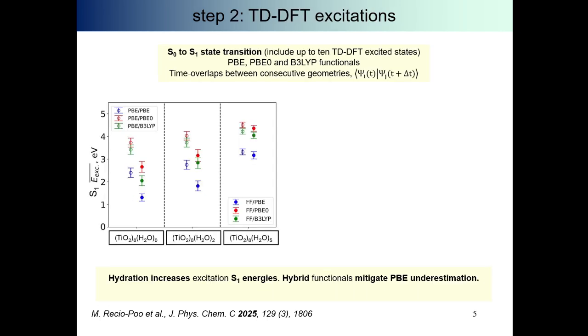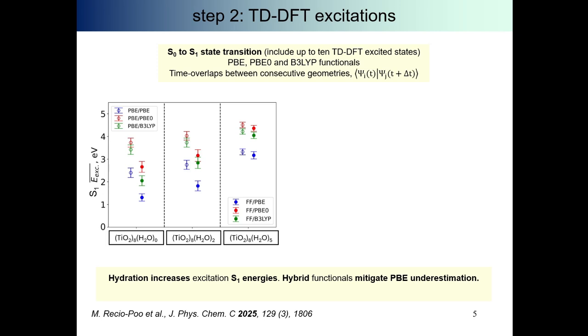So now I show here the results from step 2. After computing the TDDFT excitations, it is important to remark that we include up to 10 TDDFT excited states, but we are just modeling the transition between ground state S0 and the first excited state S1, because we want to model the recombination between the electron and the hole, and working with these 2 states is enough to model that.